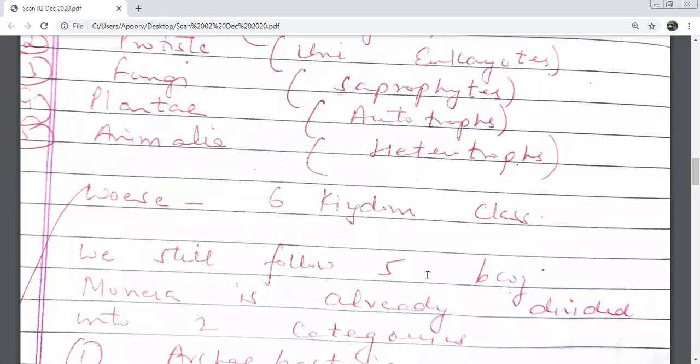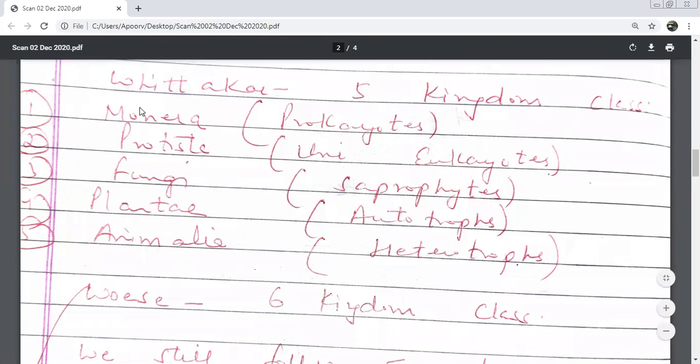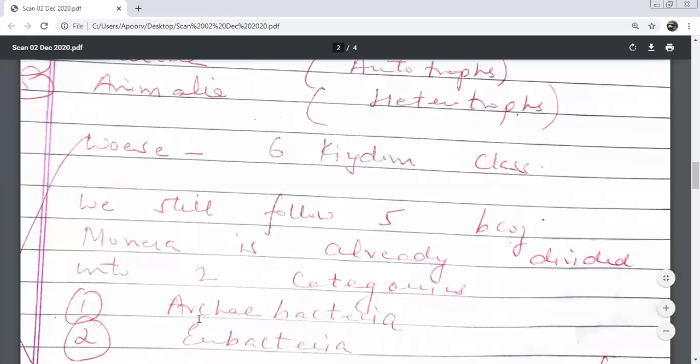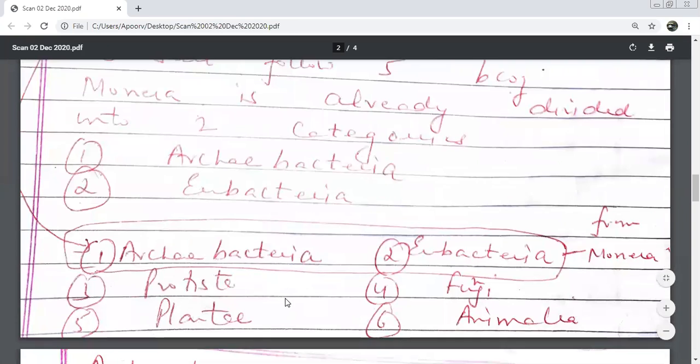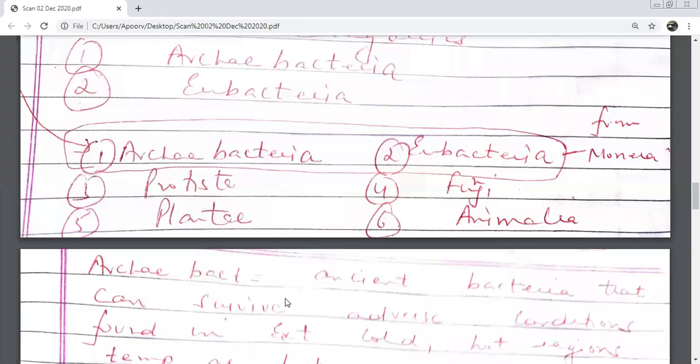but we still follow the 5 kingdom classification only. Because Woese ने कुछ खास नहीं किया था. He just divided this Monera into further 2 categories. देखो, what did Woese say? He divided it into 2 categories, Archaebacteria and Eubacteria. That we already study in fungus, so कोई confusion नहीं है.